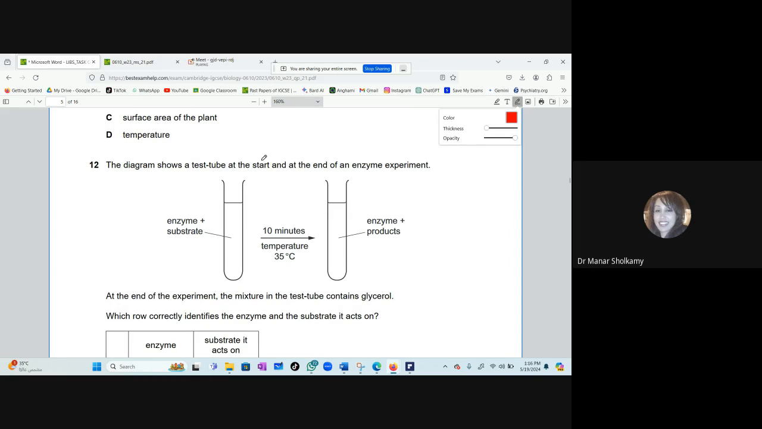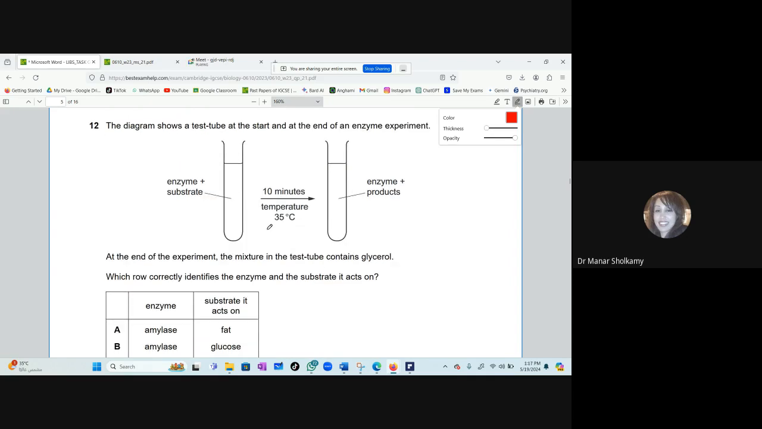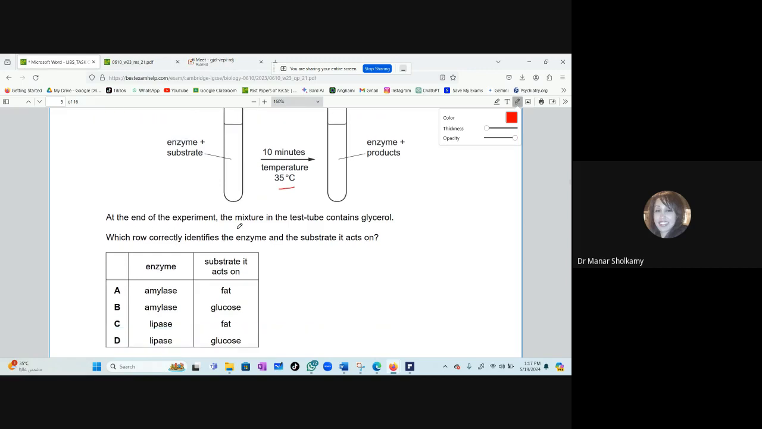The diagram shows a test tube at the start and end of an enzyme experiment, enzyme plus substrate after 10 minutes at a temperature of 35 degrees. It will be enzyme and products. At the end of the experiment, the mixture in the test tube contains glycerol. Which row correctly identifies the enzyme and substrate? Again, so easy, so easy.